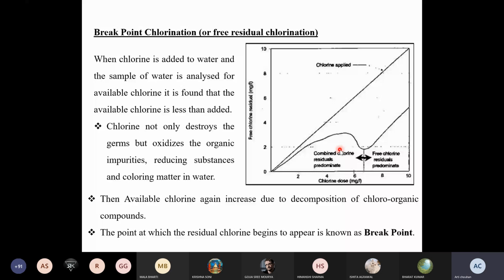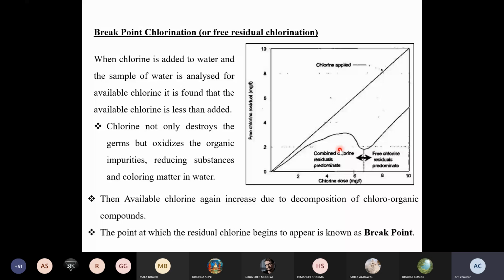So if organic or inorganic moieties which are present in the water are in combination with chlorine, then they are known as combined chlorine, like chloramines, dichloramines, trichloramines, and all this. These are less effective than free chlorine. Even chloramines act as disinfectant. They have those disinfectant properties, like I already explained in the last slide.